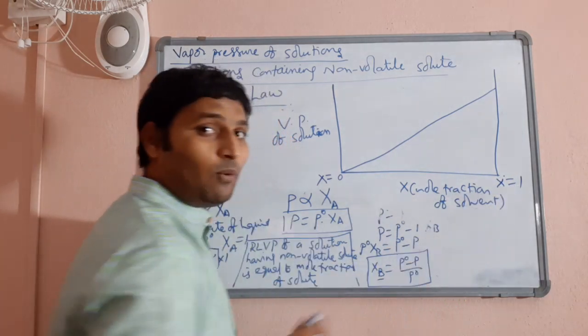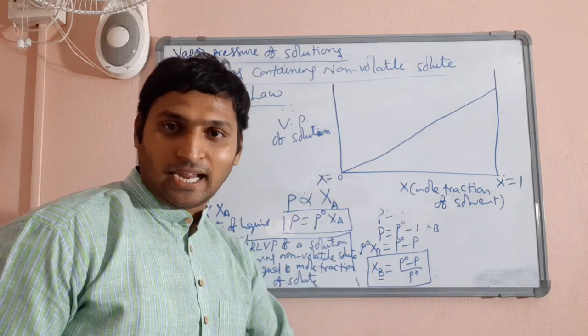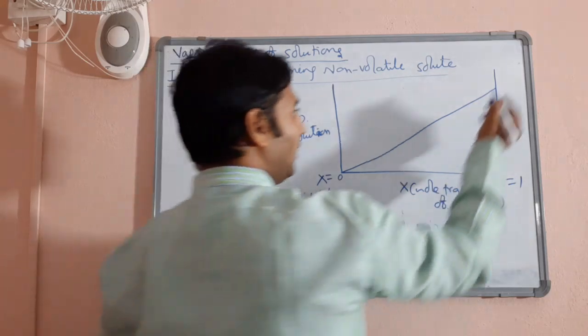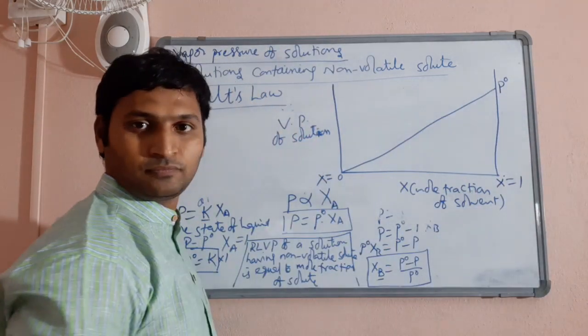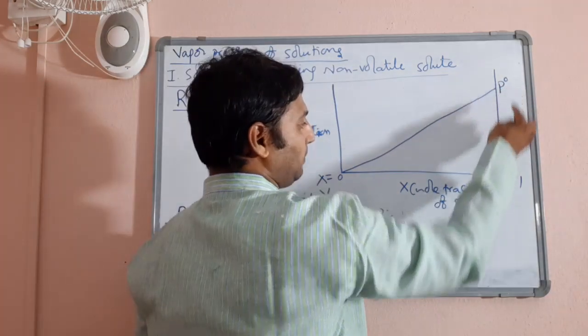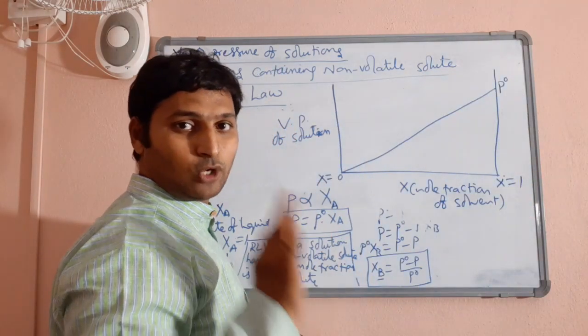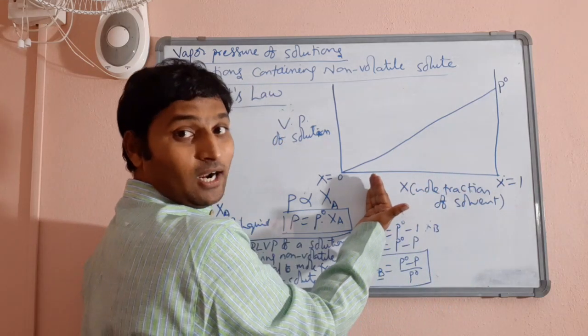This means the highest mole fraction of solvent we are talking about. When mole fraction of solvent is 1, what does it mean? Mole fraction of solvent 1 indicates that it is pure solvent, no solute added. That's why whatever vapor pressure value you get here is nothing but P naught. This point of vapor pressure at mole fraction of solvent equal to 1 represents the vapor pressure of pure solvent, so P naught.